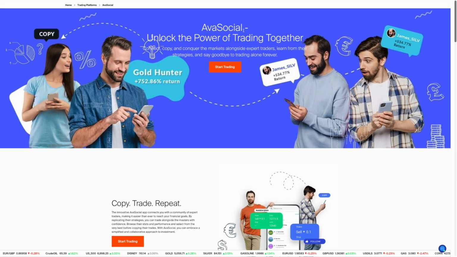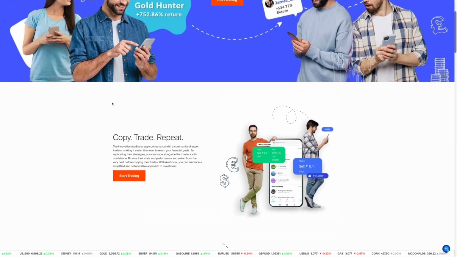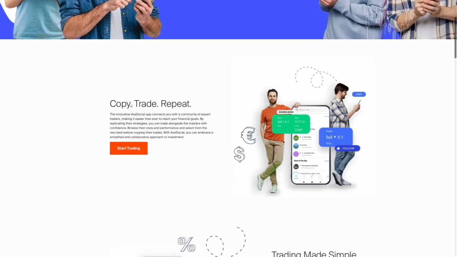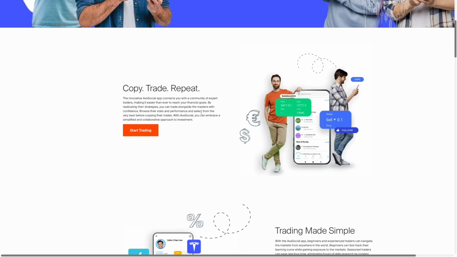Avasocial is a mobile trading app linked to AvaTrade. It focuses on copy trading. This means you can automatically copy the trades of more experienced traders instead of placing every trade yourself. The app is built mainly for beginners and casual traders who want guidance.